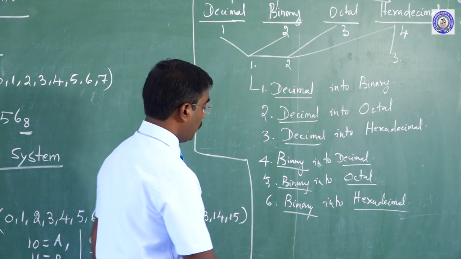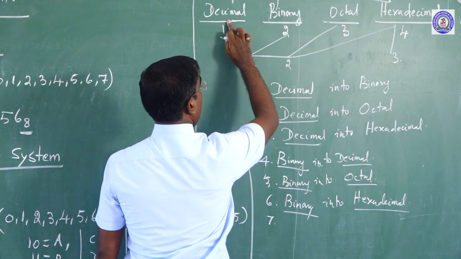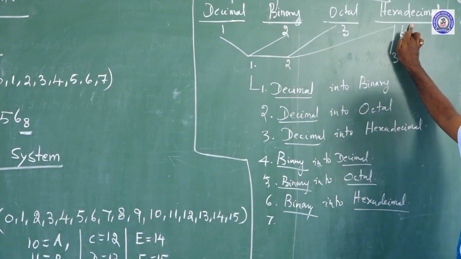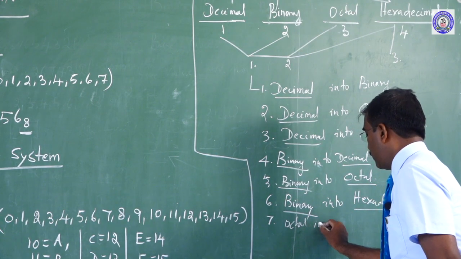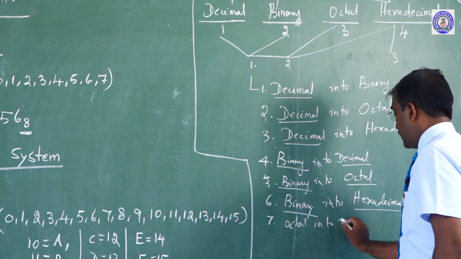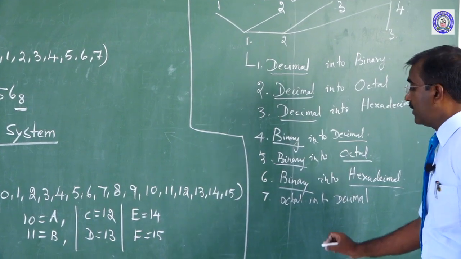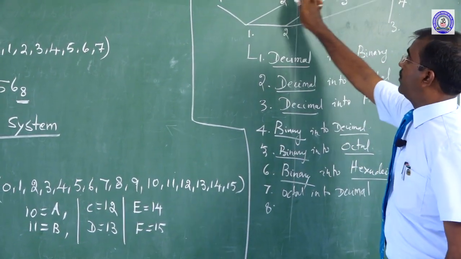Same thing, the seventh one is octal into decimal, octal into binary, octal into hexadecimal. So octal into decimal. Next, you see octal into decimal, and then octal into binary.